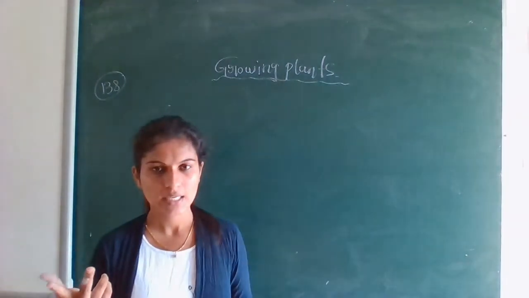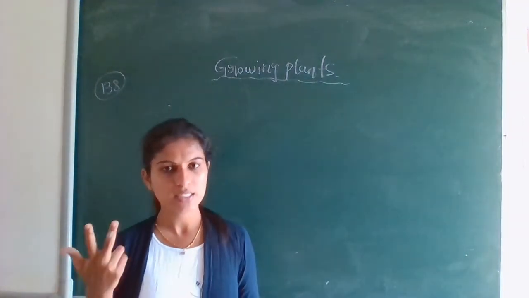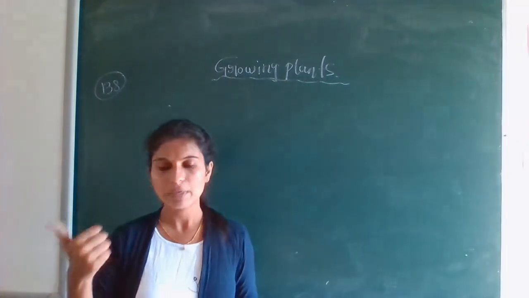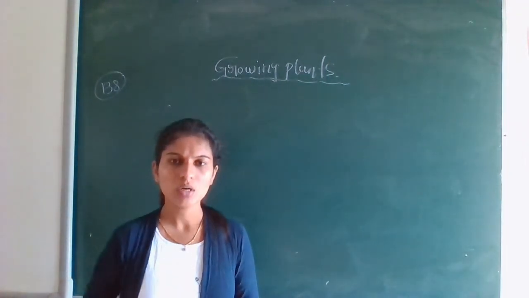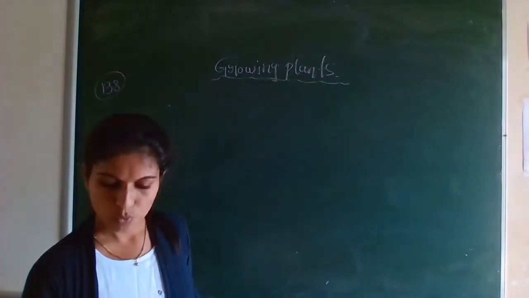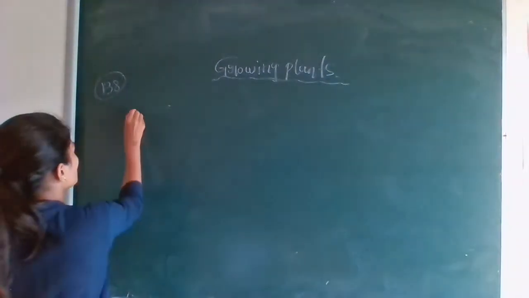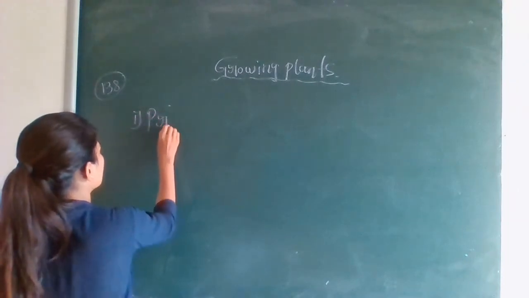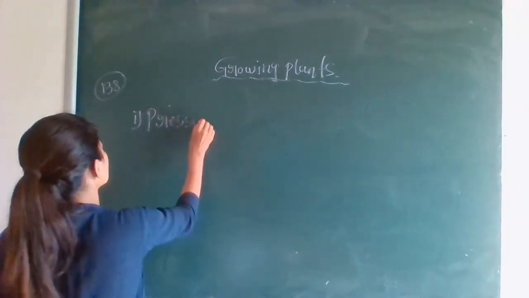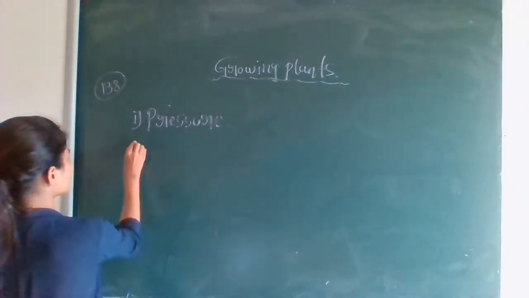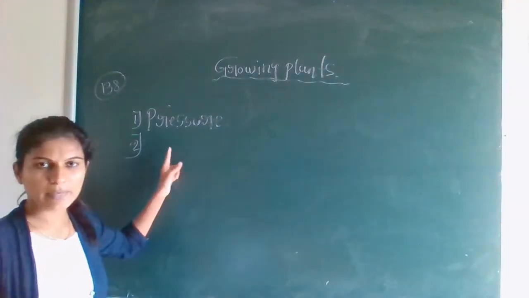Air, sunlight and water are necessary for germination, but pressure is not necessary.